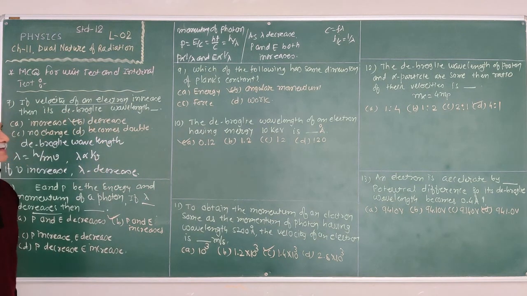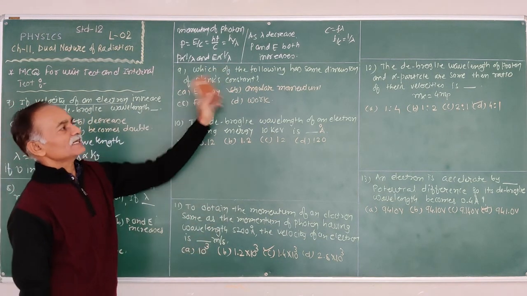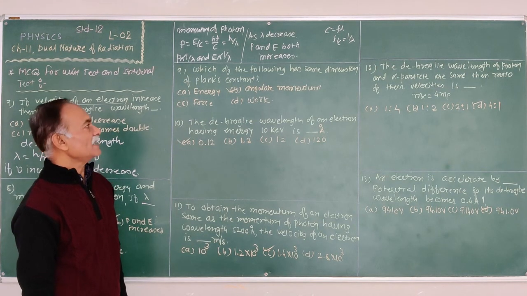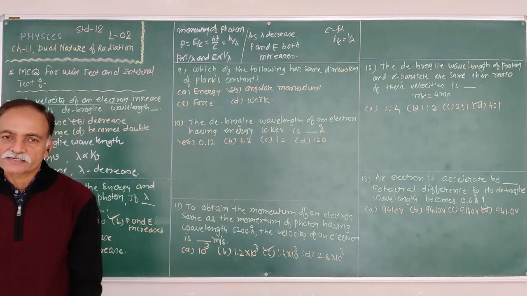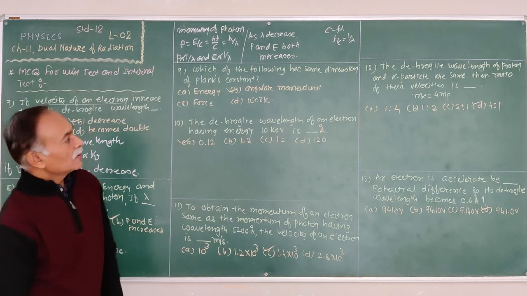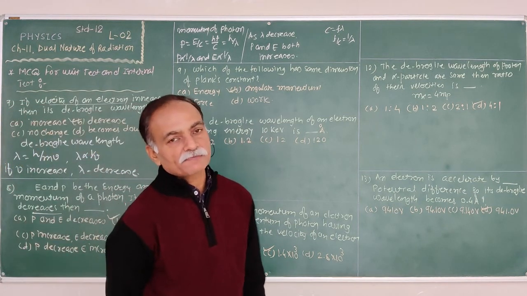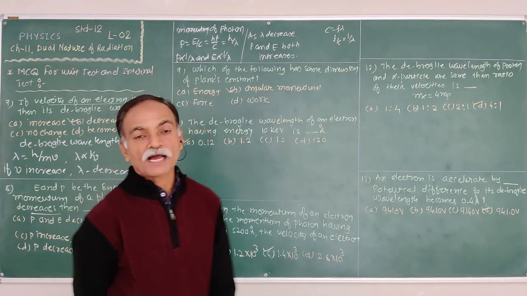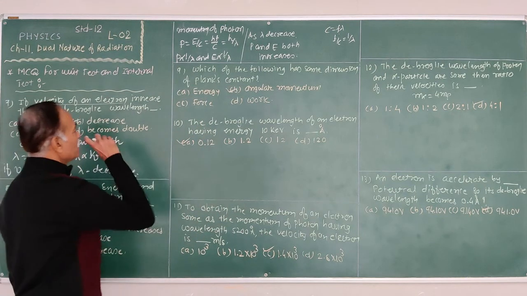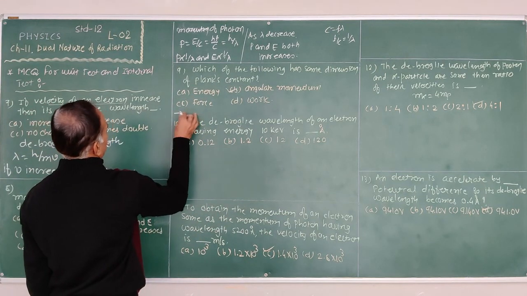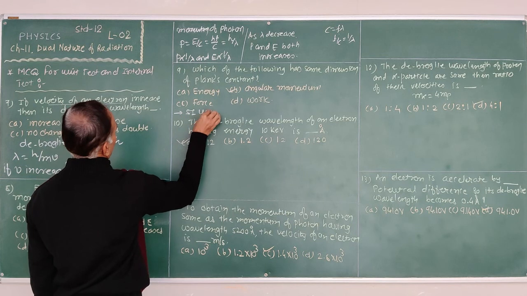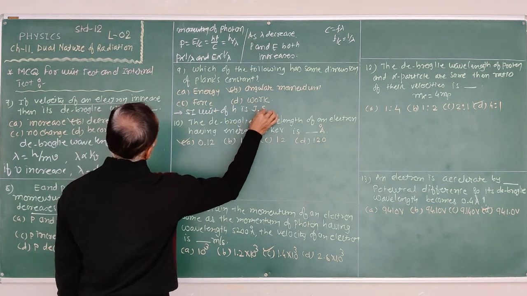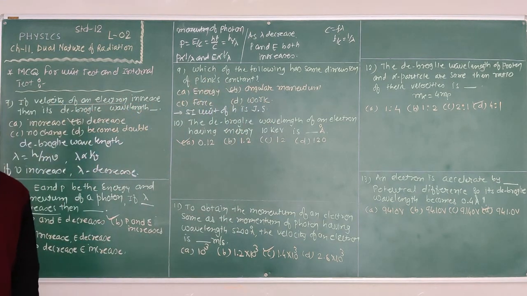After that, the next question, which is frequently asked in the board exam: which of the following quantities has the same dimension as Planck's constant? For the answer to this question, we must be familiar with the SI unit of Planck's constant. The SI unit of h is joule into second.